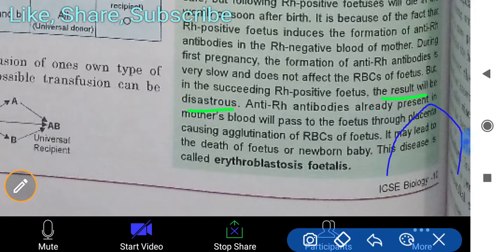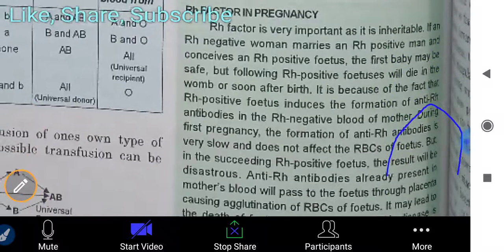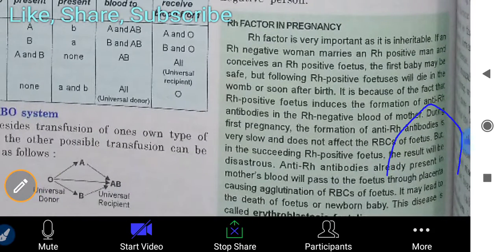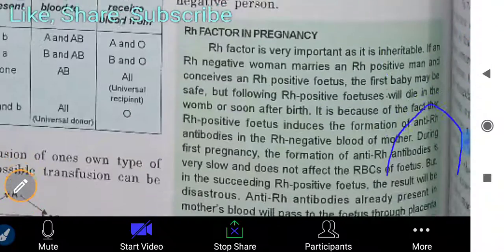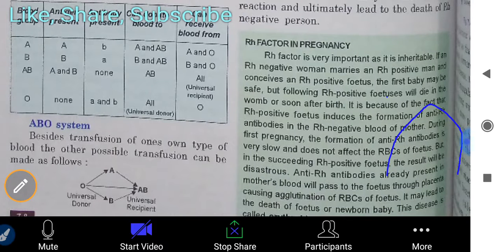It means death of the newborn babies. The Rh antibodies already present in the mother's blood will pass to the fetus through the placenta, causing coagulation of the RBCs of the fetus. It may lead to the death of the fetus or newborn baby. This disease is called erythroblastosis fetalis. In olden days no one knew these types of factors, so many problems arose at that time. But nowadays it is compulsory to match the Rh factor.